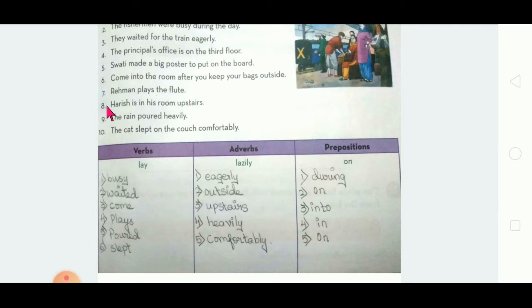Next one, 7th one. Rehman plays a flute. So plays is a verb. No adverb and no preposition in the sentence. No problem. 8th one. Harish is in his room upstairs.